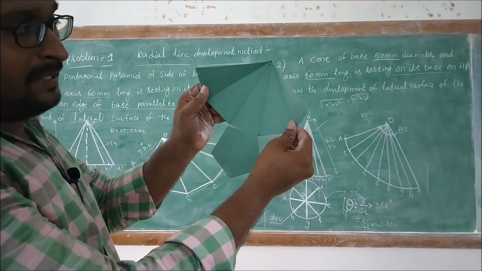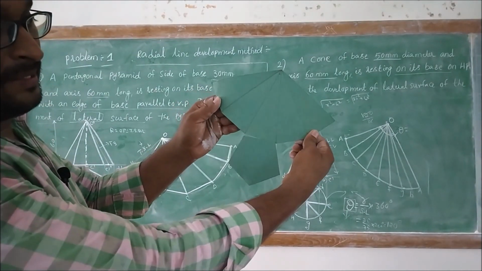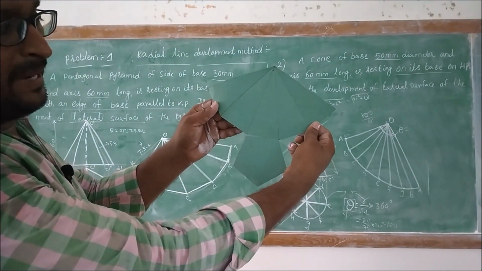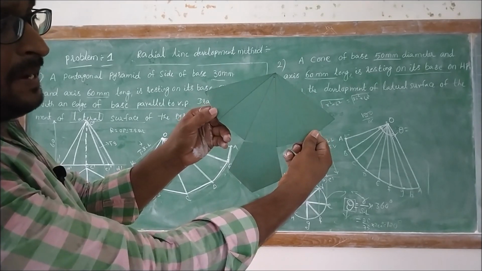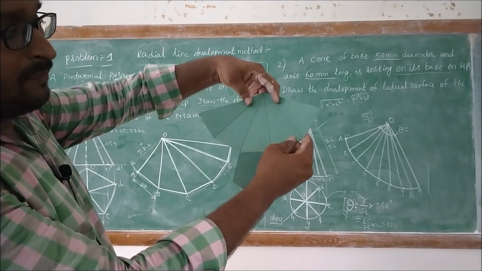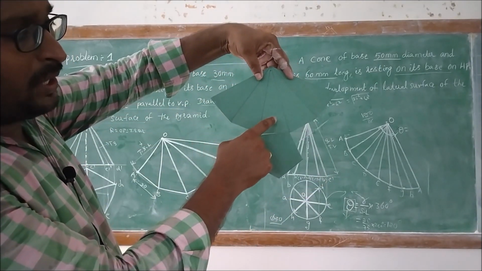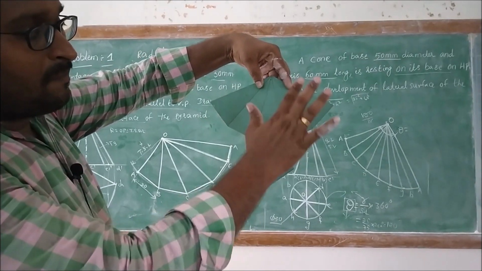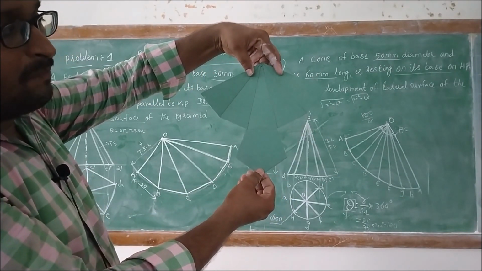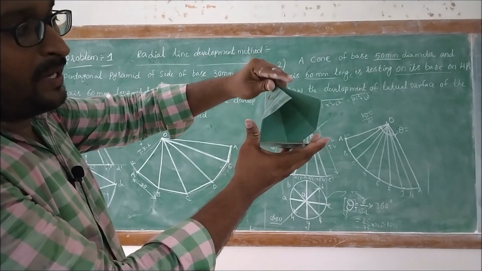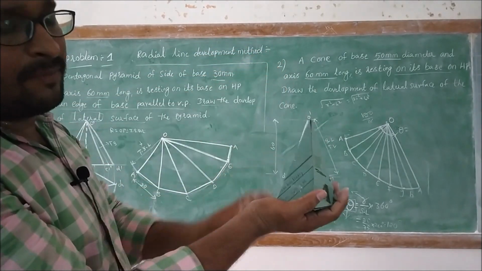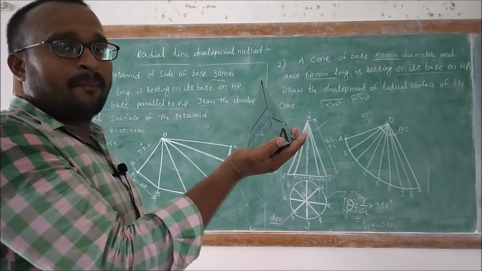Then here it is the development of the given pentagonal pyramid, which consists of 1, 2, 3, 4, 5 parts. Then here this is the base surface. So whenever we combine it, then we will get the pentagonal pyramid.